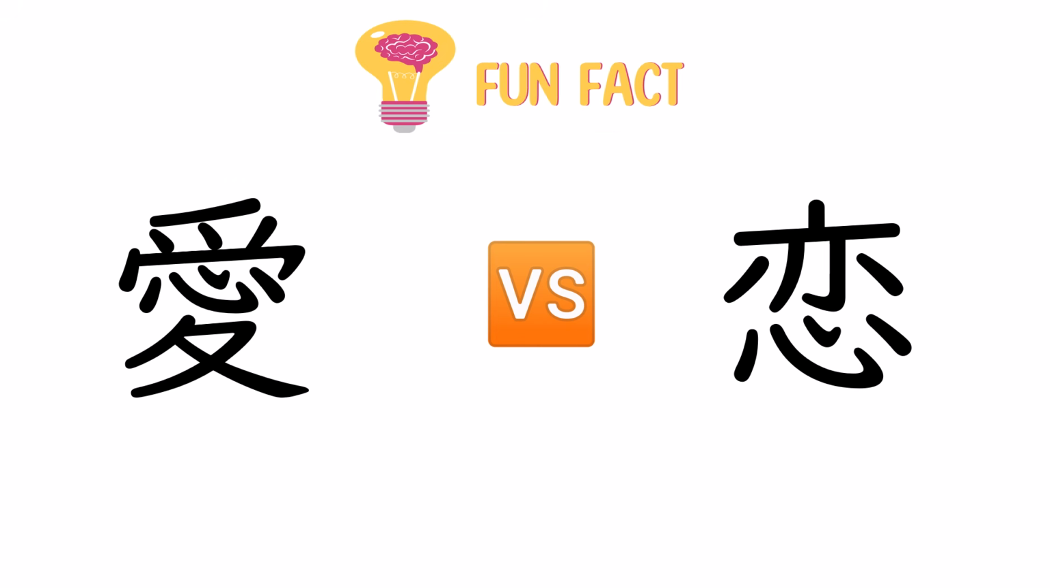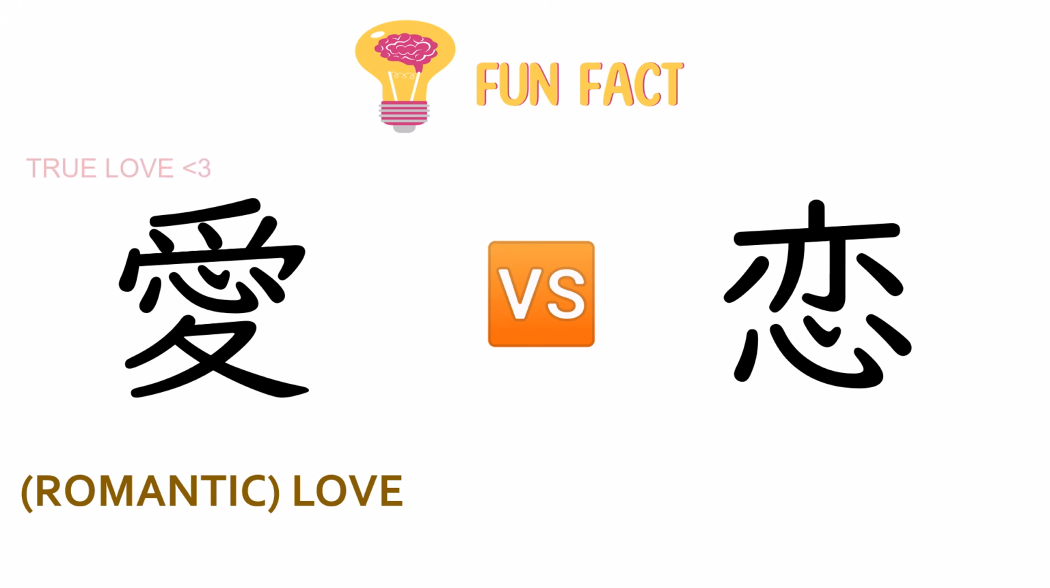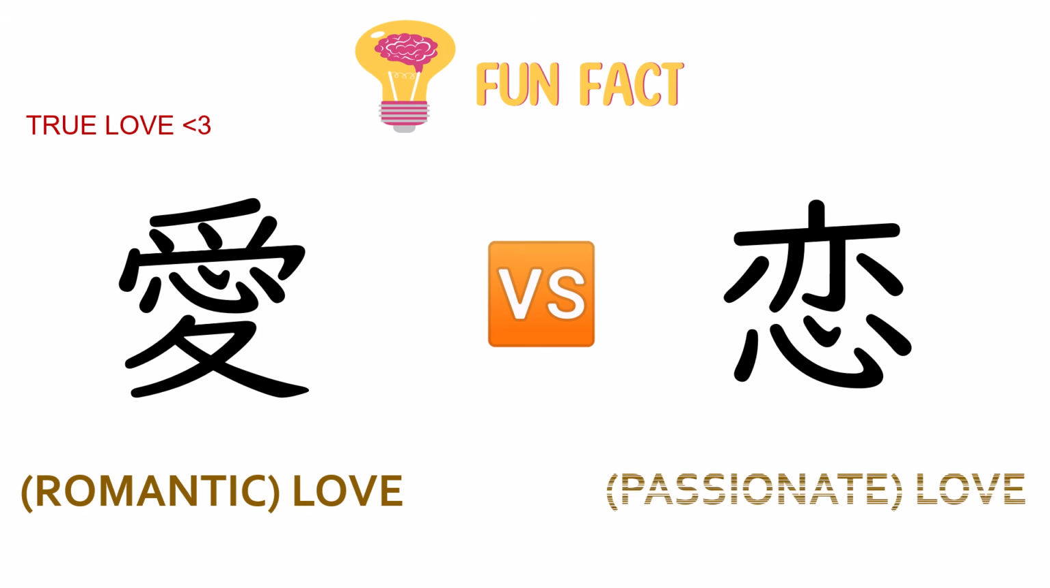Fun fact, there are 2 kanjis that mean love. The one we're learning today is more of a romantic type of love, or we can call it true love. The second one is koi. This is more of a passionate love, or more in terms of lust.